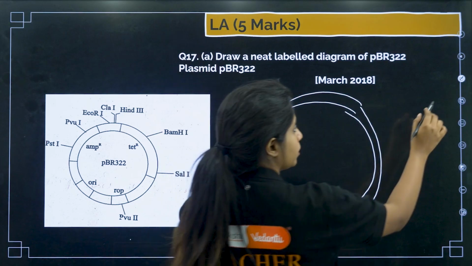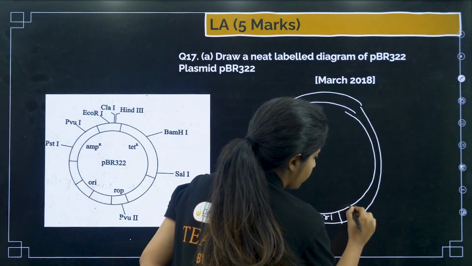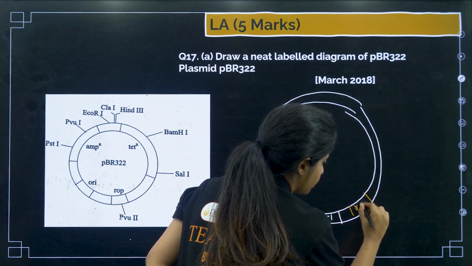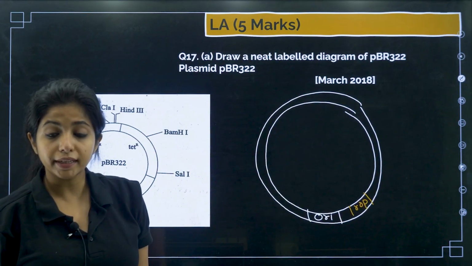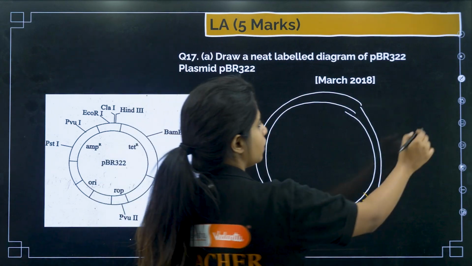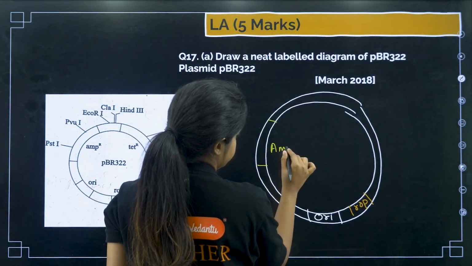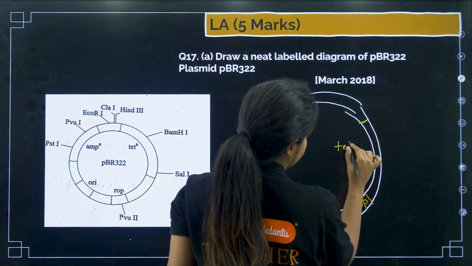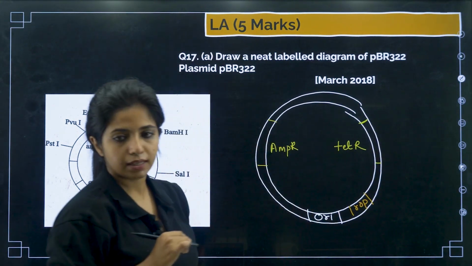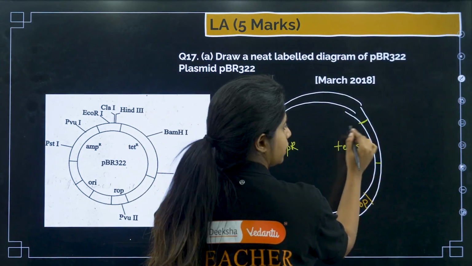Now, origin of replication is for DNA polymerase to initiate the process of replication. Apart from that, there are certain proteins also which are required for replication. You call it ROP. Now, you have very important sites. One is the ampicillin resistant site and the other one is the tetracycline resistant site. Basically let's start from tetracycline.